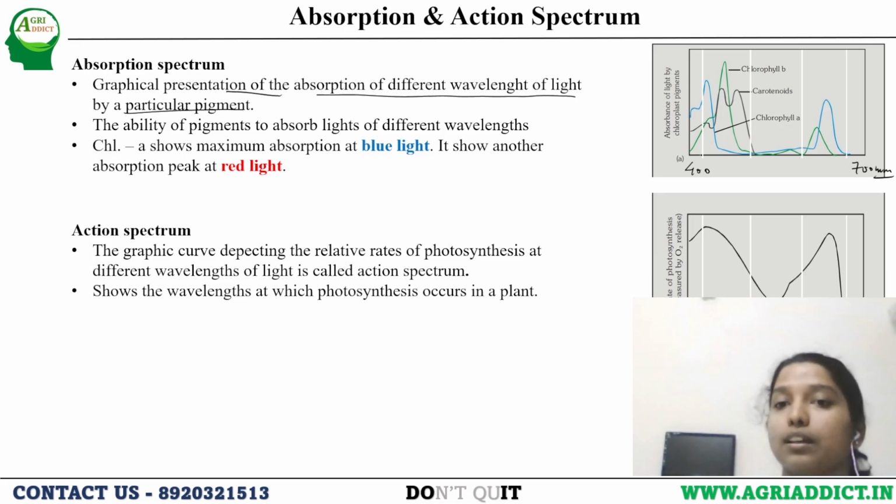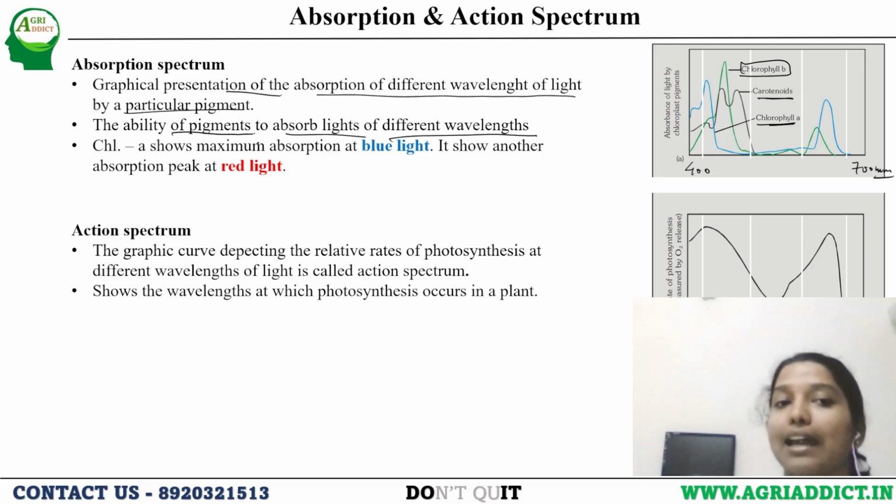The blue line represents chlorophyll A, the green graph represents chlorophyll B, and the black one represents carotenoids. So what the absorption spectrum tells us is the ability of a pigment to absorb light of different wavelengths.